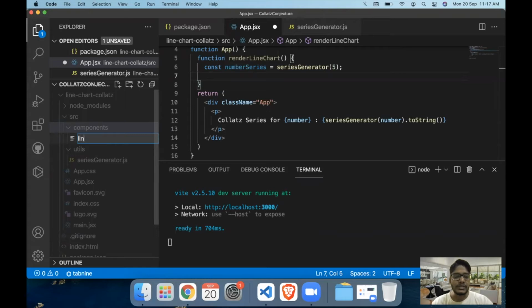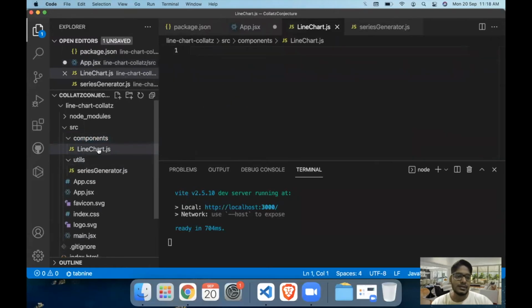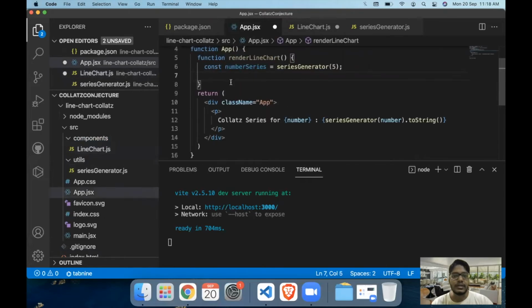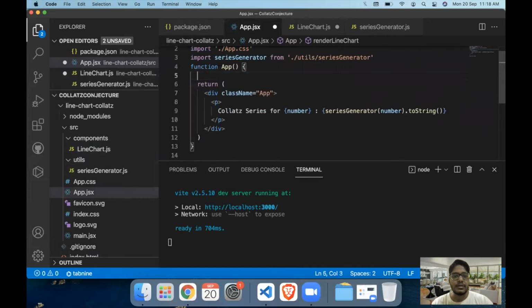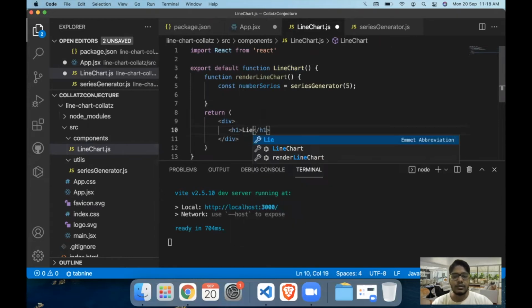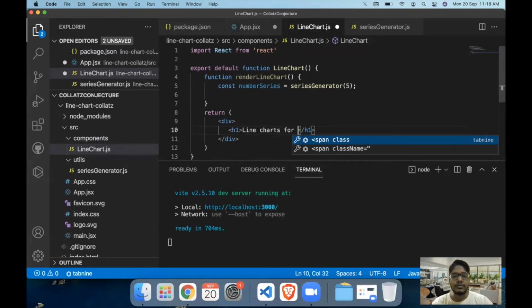So let's have a component which is the line chart component, and in case of components, typically we go with the capital case syntax. We can use RFC for creating a functional component for the line chart. Let's take this function outside into our LineChart.js file, and let's continue working here. So we can go with some h1 tags just so that we know that we are working on the line charts. So we go with line charts for